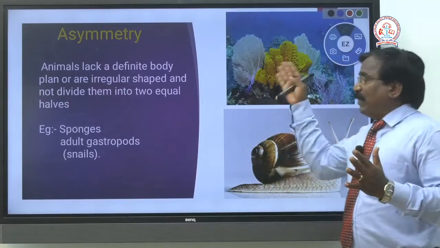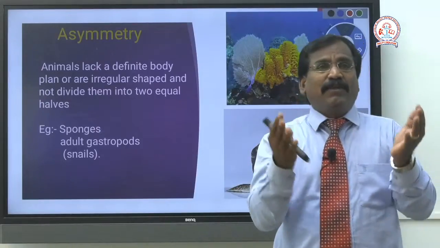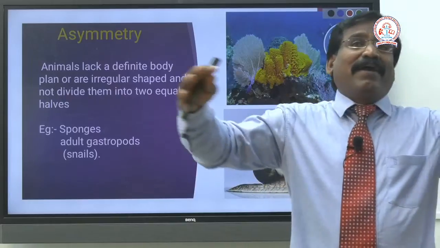So these organisms come under the group of asymmetrical organisms.